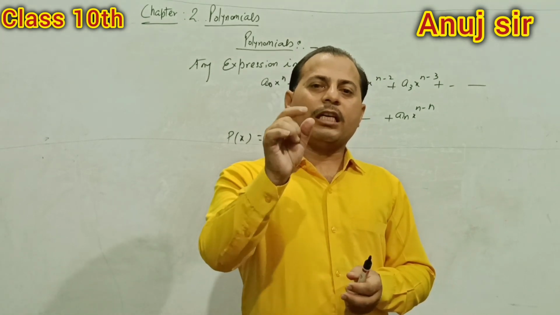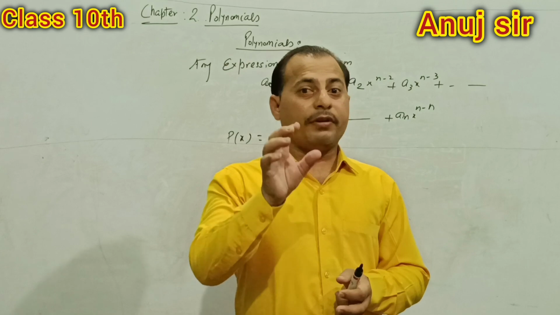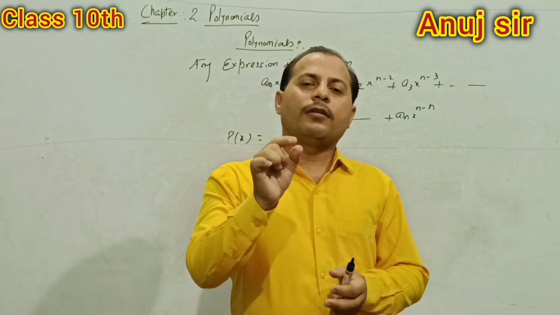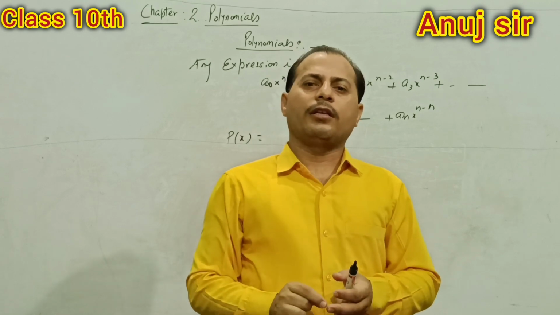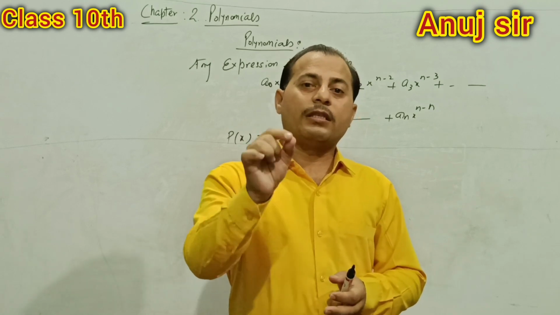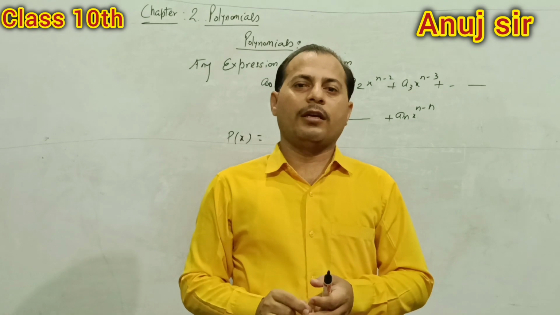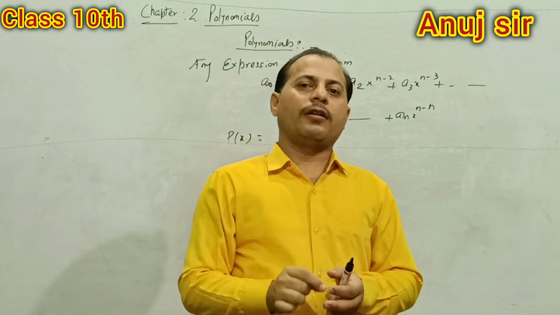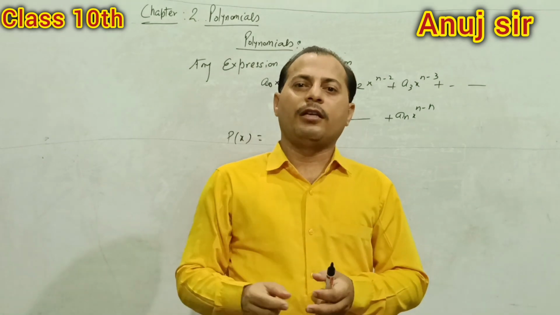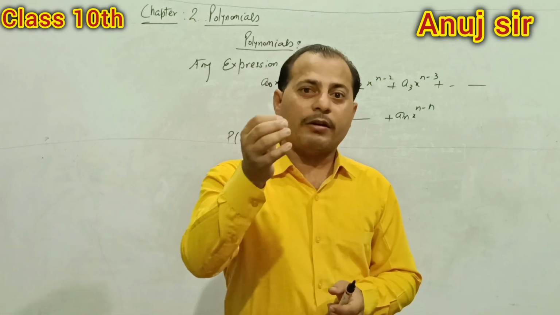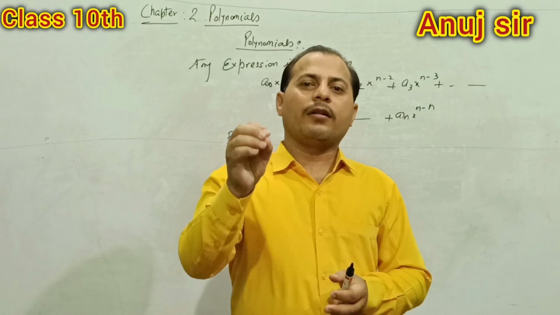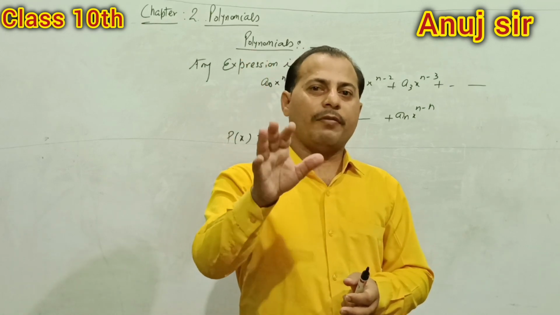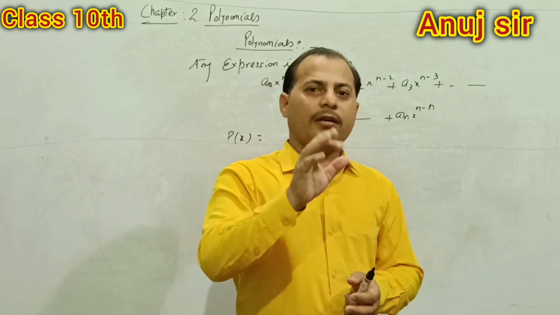if the exponent is a whole number, then p(x) is not just an expression, but it is a polynomial. If the power, that is the degree, that is the exponent n, does not belong to whole numbers, then this can never be a polynomial. I think all of you understand.